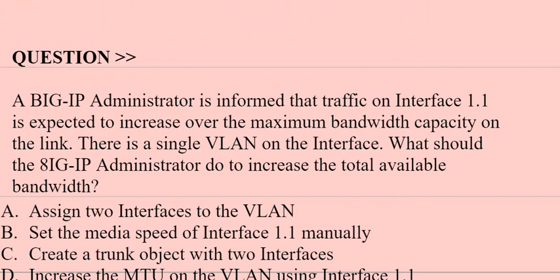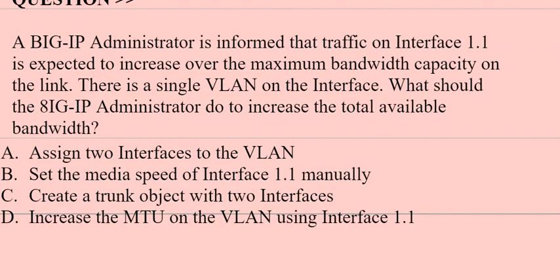Next question is, a BIG-IP administrator is informed that traffic on interface 1.1 is expected to increase over the maximum bandwidth capacity on the link. There is a single VLAN on the interface. What should the BIG-IP administrator do to increase the total available bandwidth?